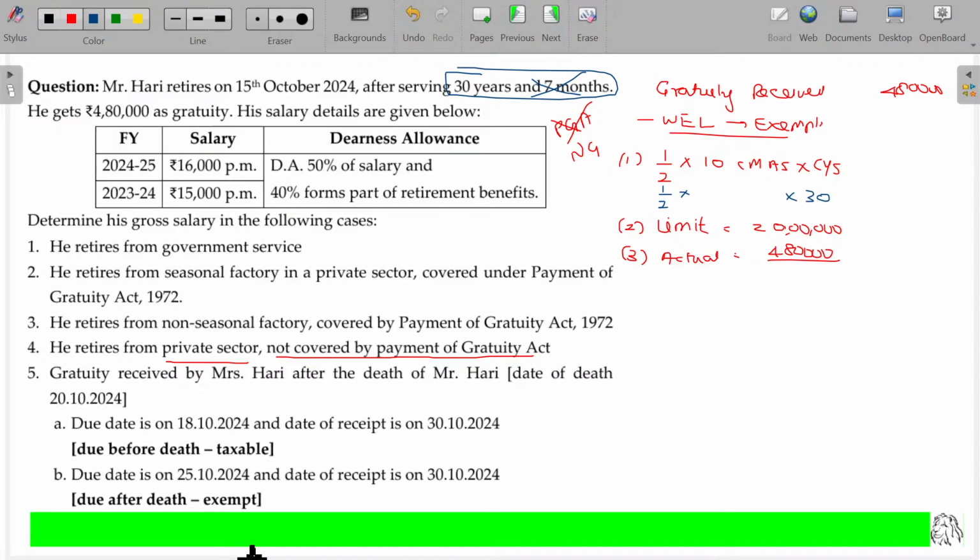Now 10 CMAS. So now you see, when did he retire? 15th October 2024 he retires. Year ends on 31st March 25. This financial year starts on 1st April 24. As this is the date of retirement, we have to consider the previous 10 calendar months.